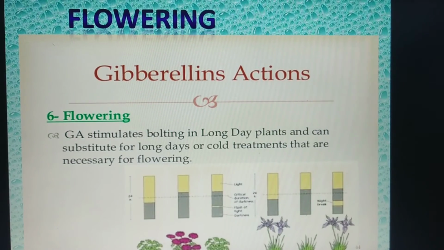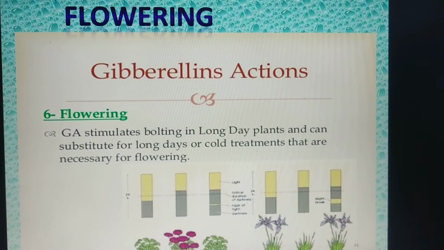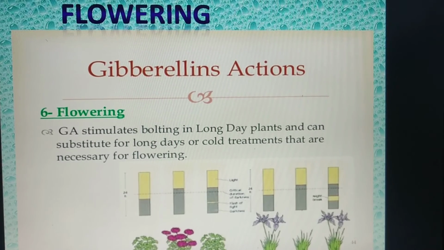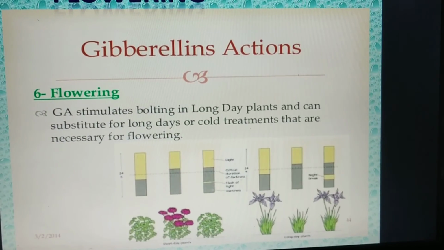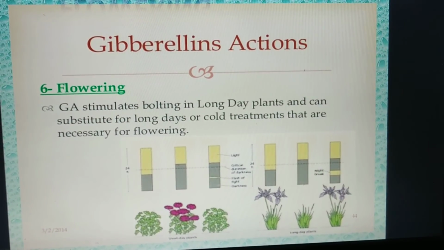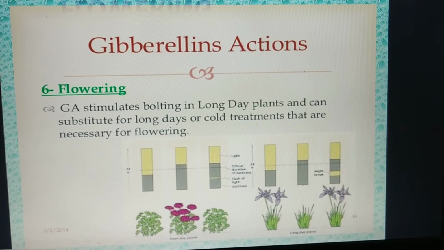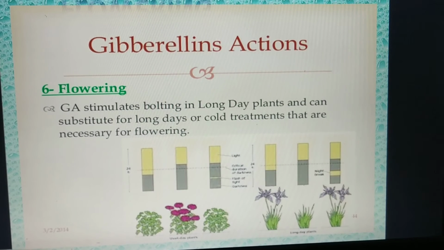It also helps in flowering. It stimulates bolting in long day plants and can substitute for long day or cold treatments. Here, if you can follow, there is a dotted line in the center which marks the 12-hour period, forming the midline of this entire 24-hour duration.